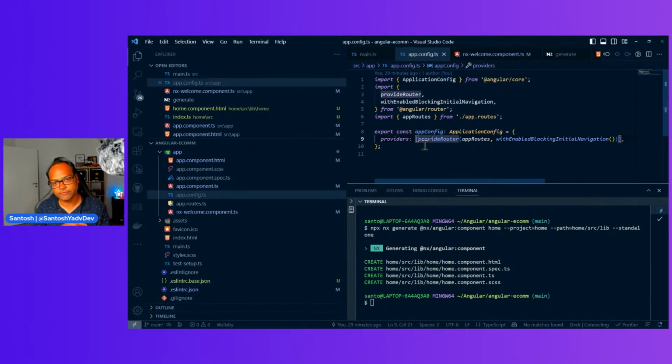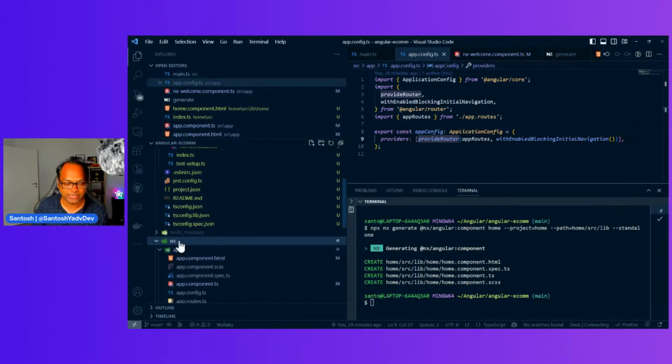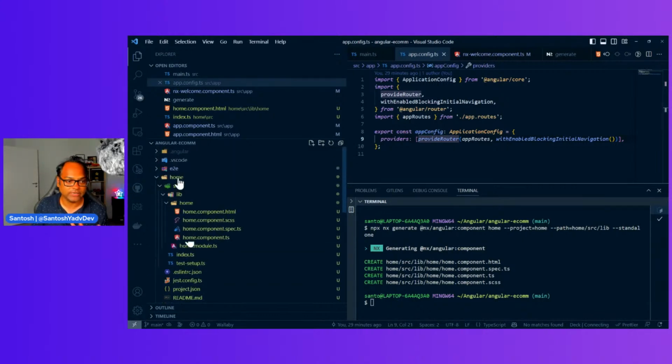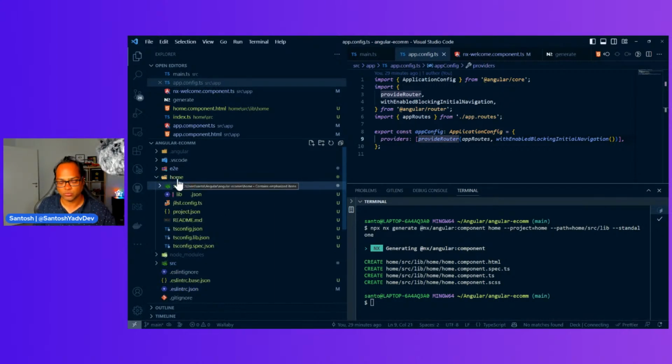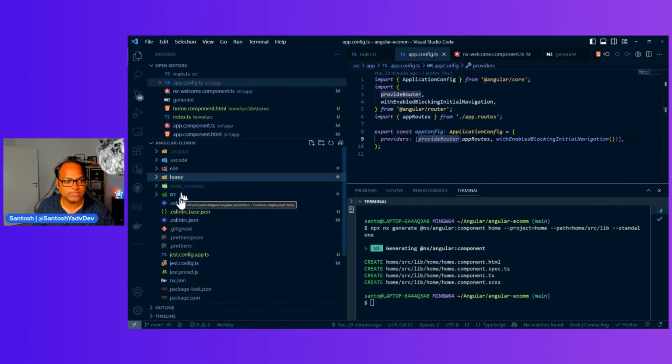So tomorrow, what we will do is we will continue with this, but we will use the NX structure, which is more used in enterprises, where most of the enterprises I work with, you have clear separation between what is apps and what is libraries. So here, if you see, app was already created for us by default, and then we created a new library which was inside home. And if you add new libraries, it will be created on the root. So if you create products, it will also be available in the root. But we'll see a different structure altogether tomorrow. So this is enough for today.